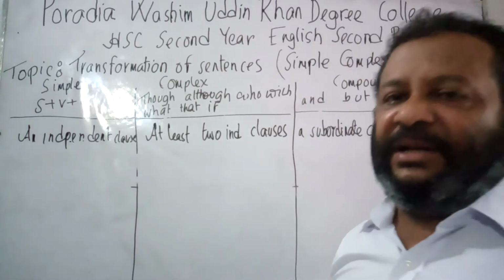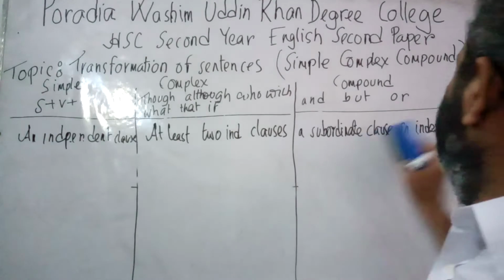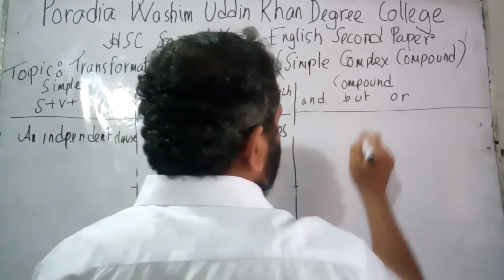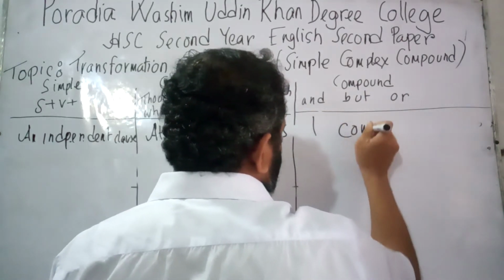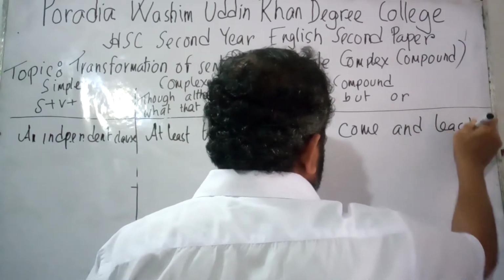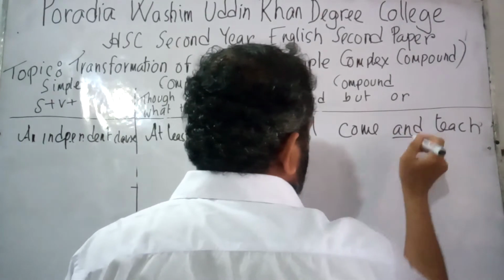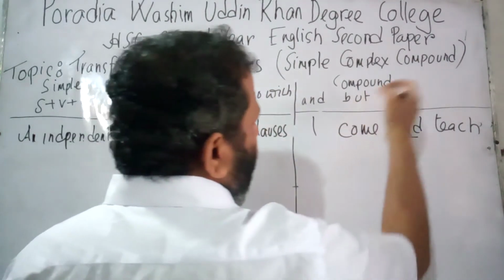Now let us practice. Now if I write a sentence by using the word and, it will be a compound sentence. Say, I come and teach. As long as there is a word and, the sentence is a compound sentence.